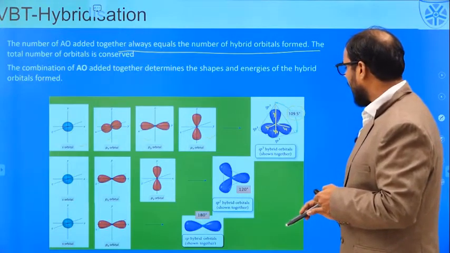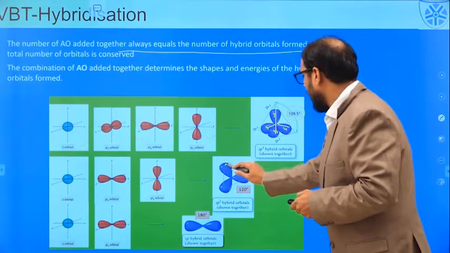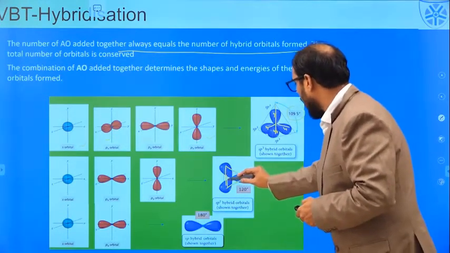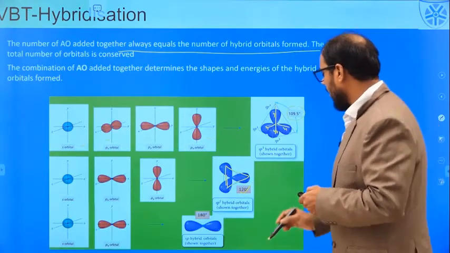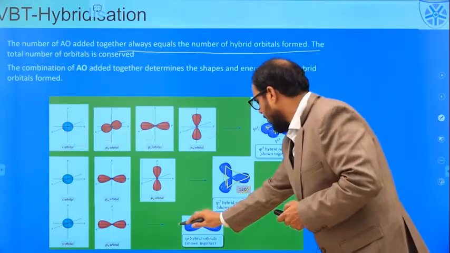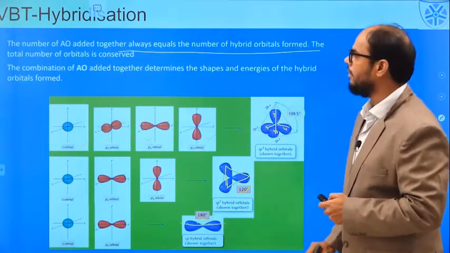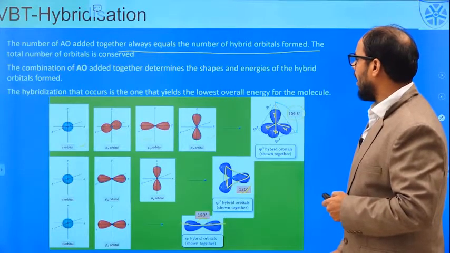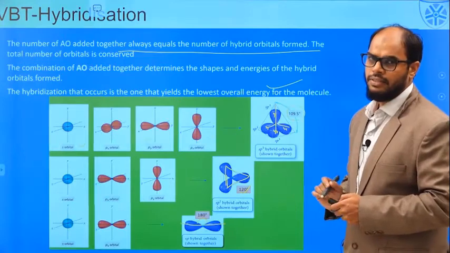109.5 degrees, and coming to sp2 hybrid orbital, this is a trigonal planar. You can see it's trigonal planar with a bond angle of 120 degrees. Similarly, we can say that for sp hybrid orbitals, it has given a geometry of linear shape with the bond angle of 180 degrees. So, this is the way the hybridization occurs, and the energy is decreased.